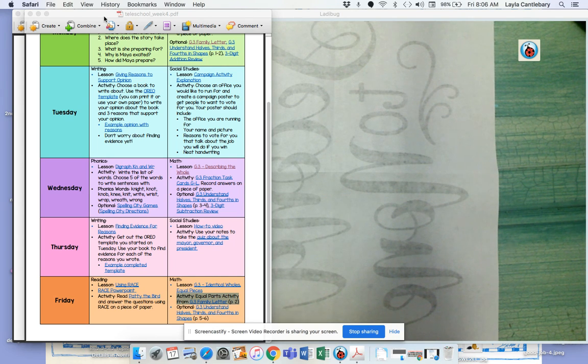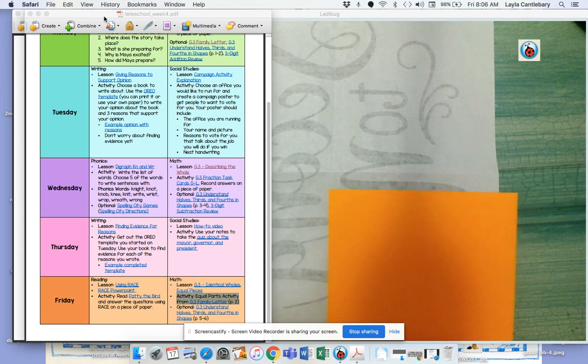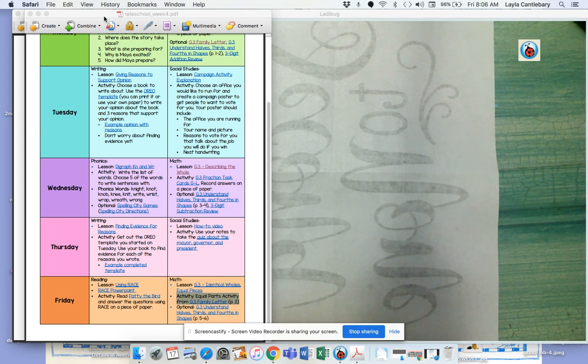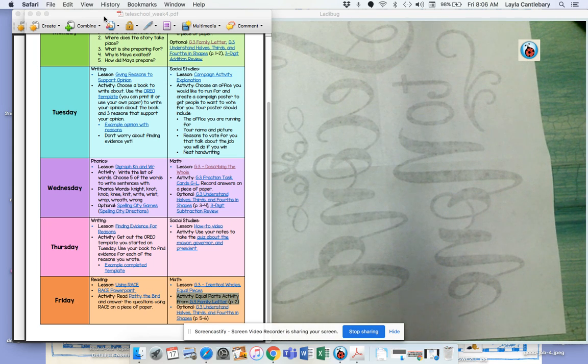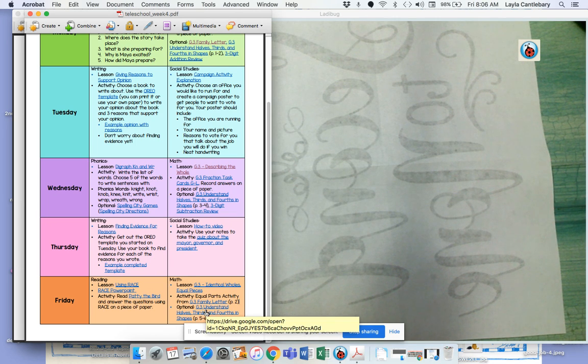Or if you have Post-it notes in your house, square Post-it notes, you can use 3 of those square Post-it notes, and it's the same thing. So if you don't have square bread, just use a piece of square paper for that activity, okay? And then, of course, there's optional activities. Optional meaning, of course, you don't have to do them, but you can. But again, the one that you should do is this equal parts activity, all right?